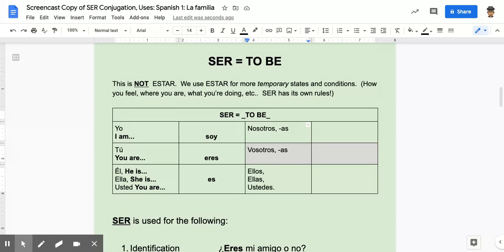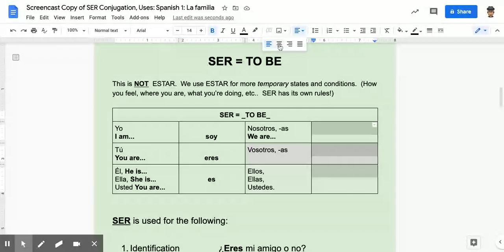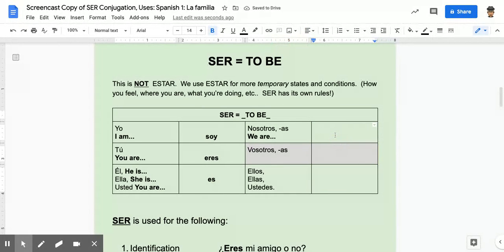Now, on the other side of the conjugation chart, we have some plurals. Nosotros, if you recall, means we. In English, we would say we are. Nosotros somos. We are. You see graying in this little box here, the vosotros that they use in Spain only. All right, and I'll make a little note of that.